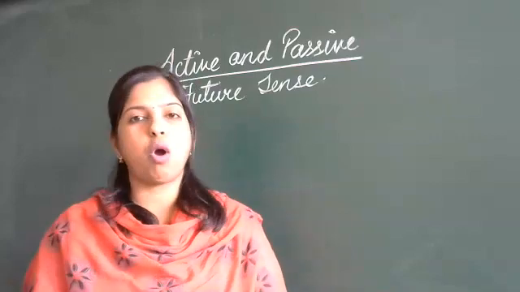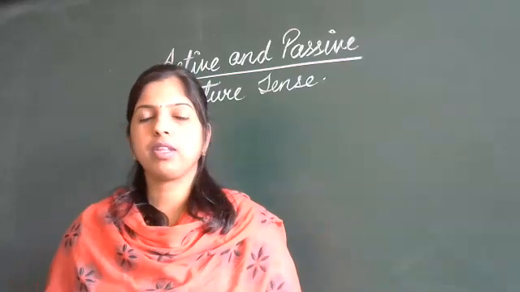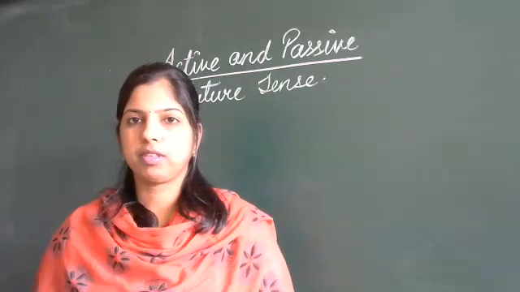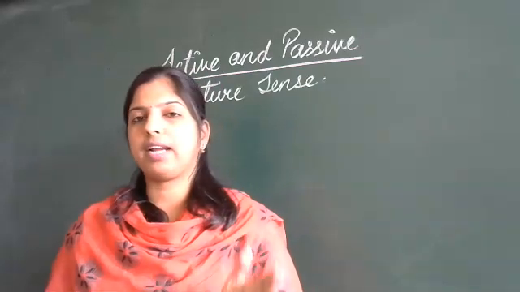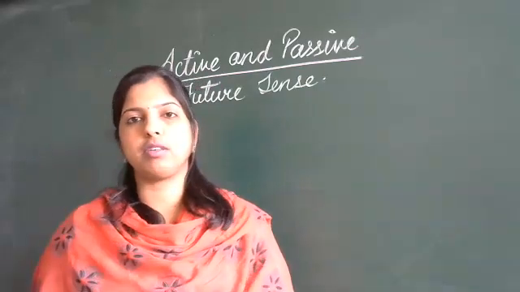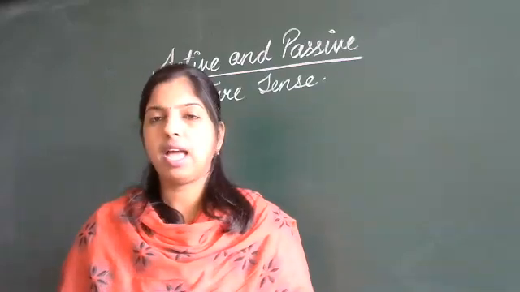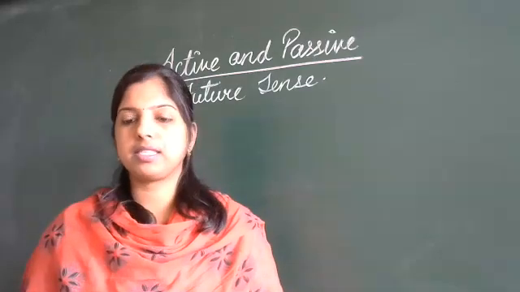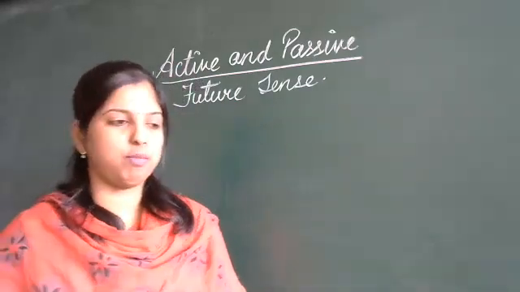We made use of was, were, plus the being form plus past participle of the verb. And in the past perfect tense, from active to passive, which words are we supposed to use? We have to make use of had plus been plus the past participle of the verb form.